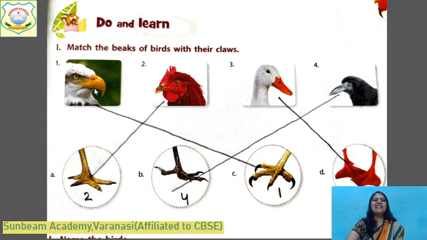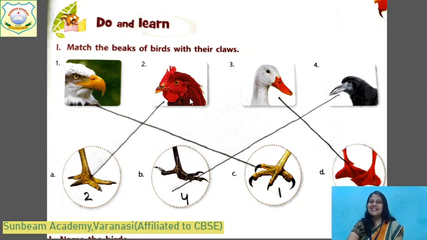Then you will match this bird with claws. Number 1, talons. Very sharp claws. You can see here. See now? You will match A with C. Okay? And you can write the numbers also, or you can use the scale also. Any of it. I have done both things. Come to the second one.